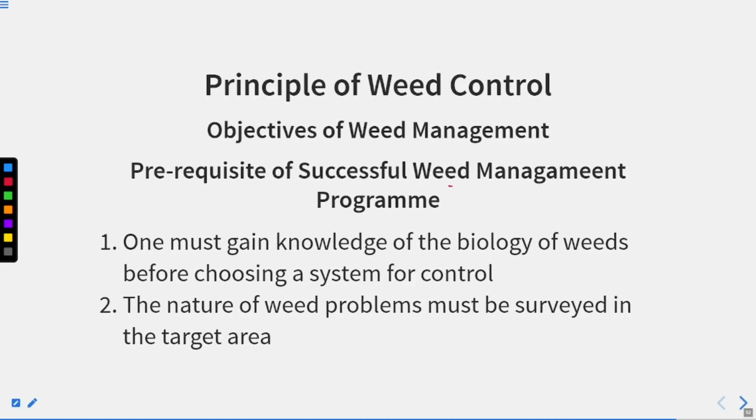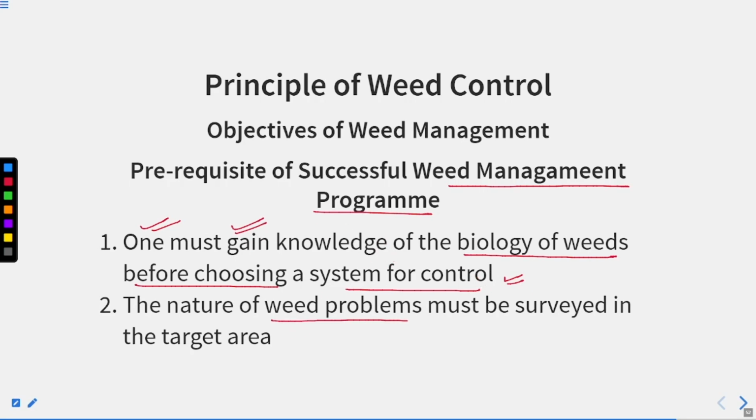Prerequisite of a successful weed management program: one must gain knowledge of the biology of the weeds before choosing a system of control. So we must know what the weeds are, how they grow, how they compete, right? We must have all the knowledge of the weeds. The nature of the weed problem must be surveyed in the target area.